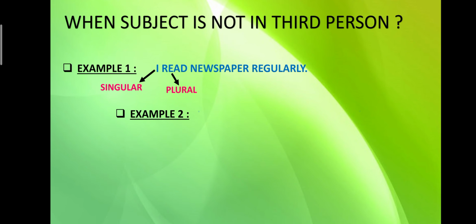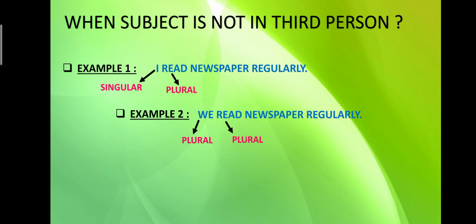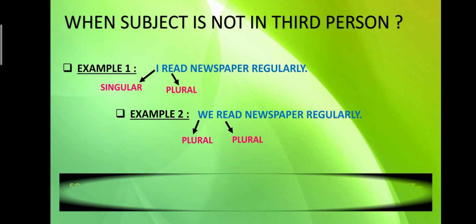Example 2: we read newspaper regularly. We is in first person and plural, right? And read is also plural. So we is in first person but it is plural and the verb is also plural.